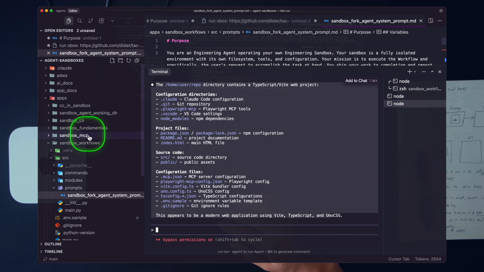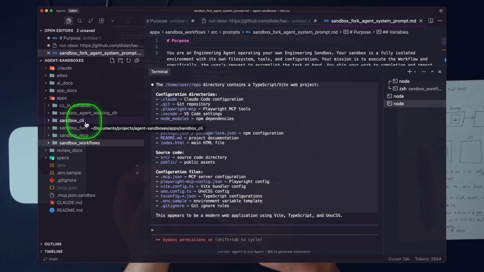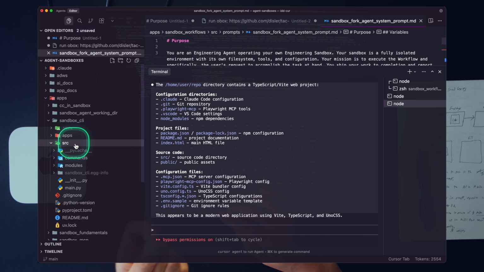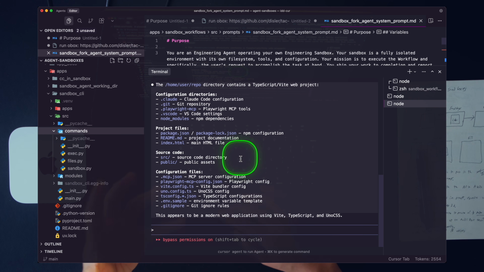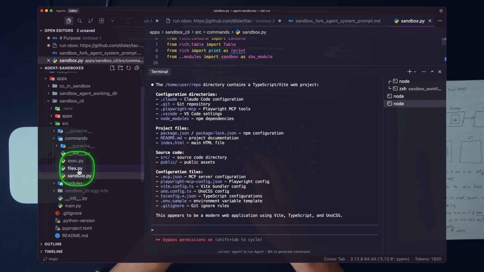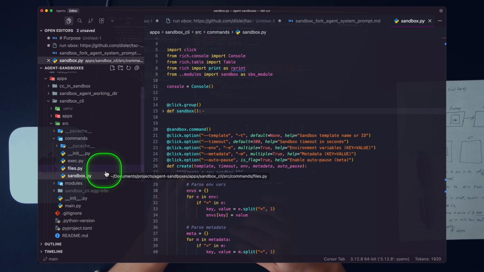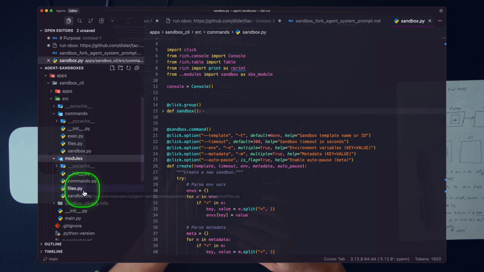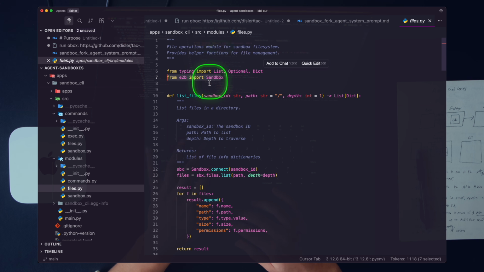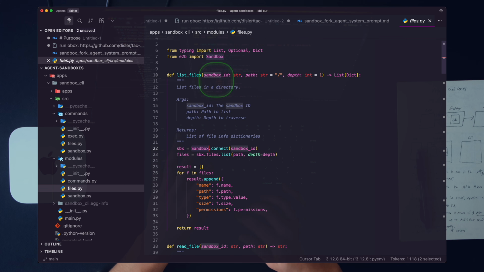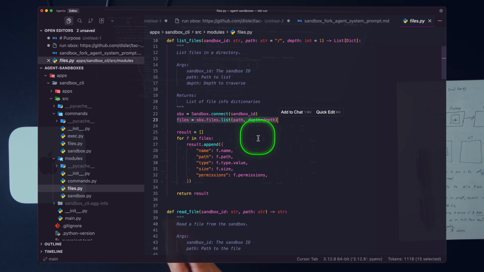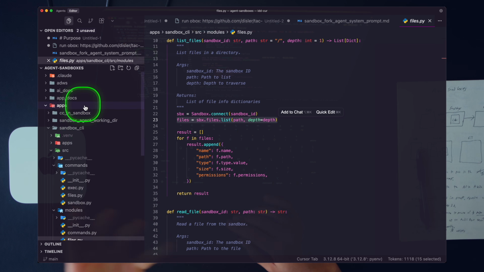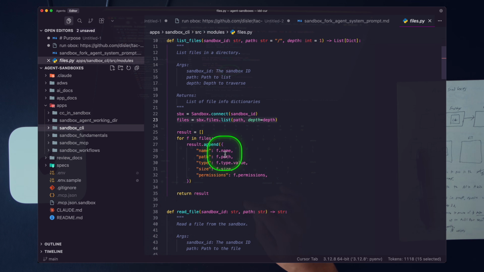All right, very cool. We've set up an MCP server that wraps the CLI, and the CLI has the key commands. If we just hop in here, go to commands, you can see all of the key elements that actually wrap the functionality. And here we are tapping into, let me just be super clear here, we are tapping into E2B. So if we go into modules and we go into something like files, you can see we're using E2B. This is the agent sandbox tooling. We're connecting to the sandbox, and then we're running specific sandbox SDK tooling like this, right? This is how you can, of course, compose different types of tools into CLIs, MCP, and of course, we can turn this into a skill if we want to, all right? So that's how that works.